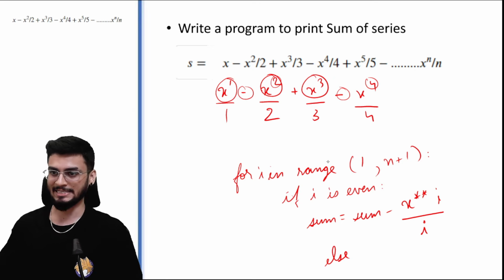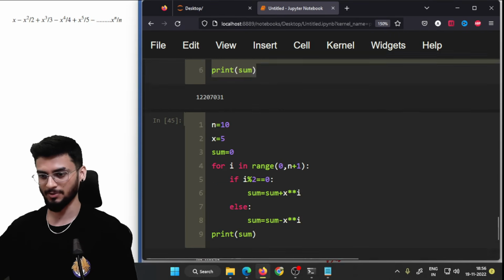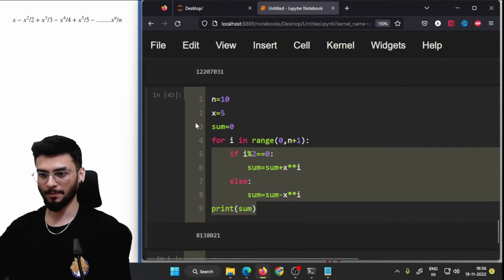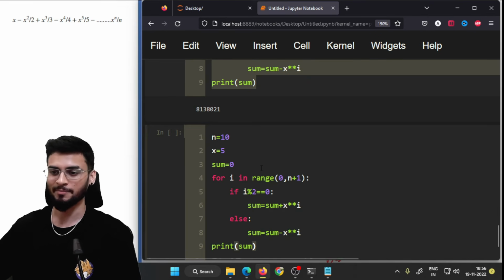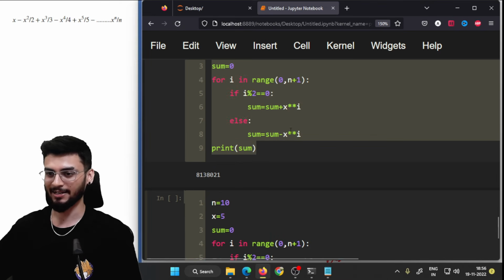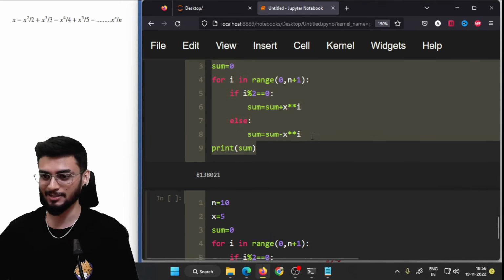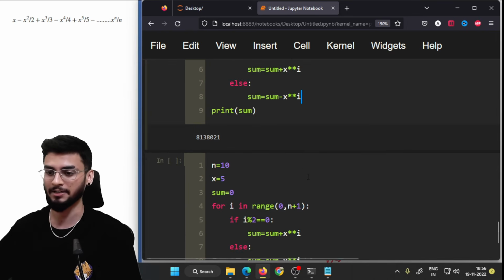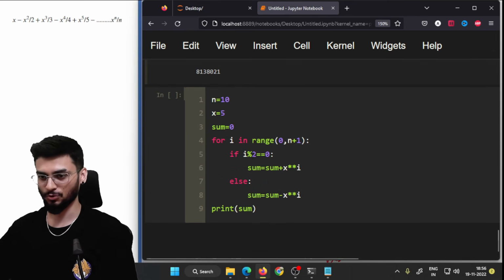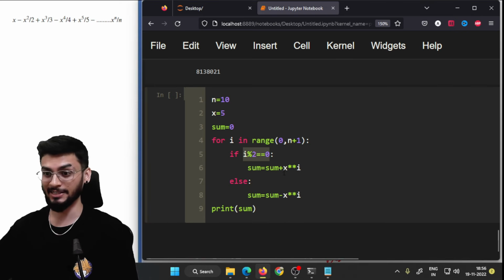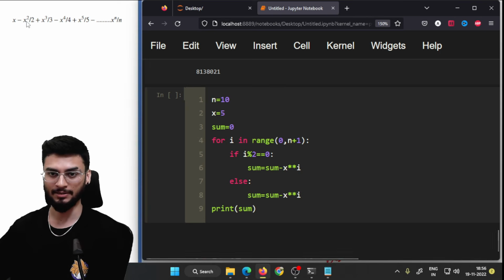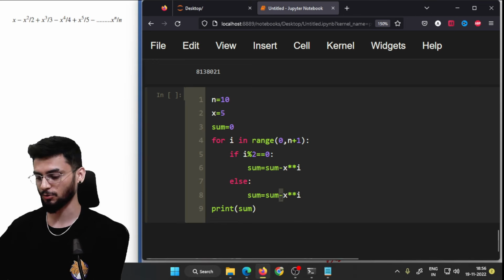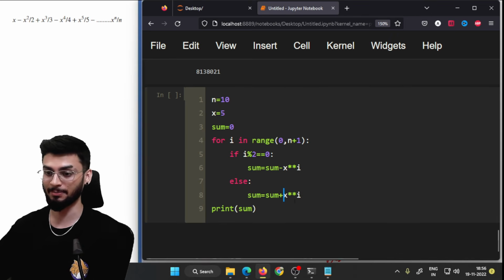So let's try to execute this program in the notebook. Now I'm just copy pasting the code because they're kind of the same program. The only thing is you need to understand, you need to make Python understand the mathematical formula that you're trying to recreate. So if I is even, we need the negative sign, right? जहाँ पर 2 है, that is negative. जहाँ पर 4 है, वहाँ पर it is negative. So automatically at the odd places, it becomes positive.